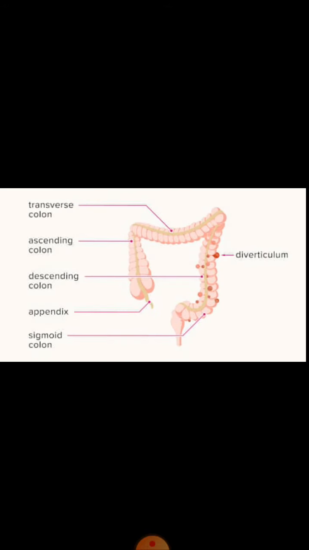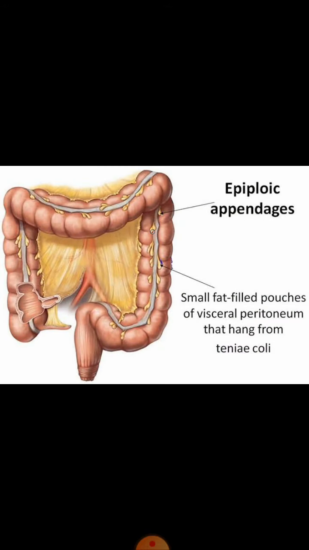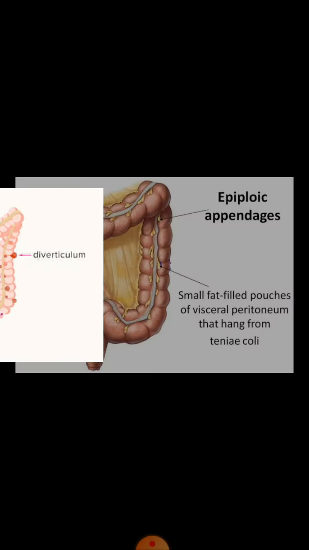Here we can see these are the appendices epiploicae. Sometimes there is inflammation of these appendices epiploicae or torsion of them, which causes severe pain. So it may also result in elderly people.